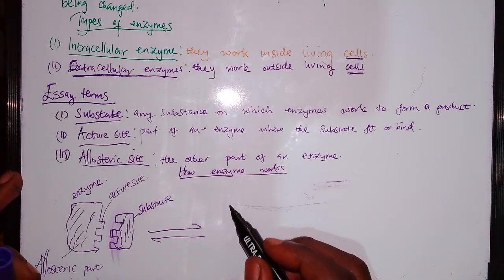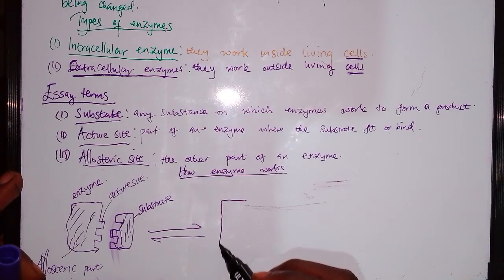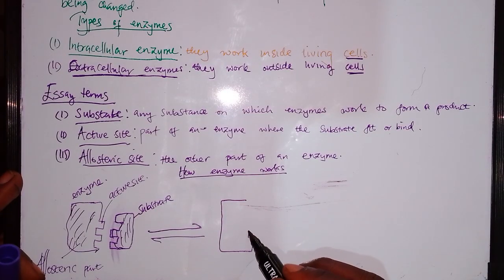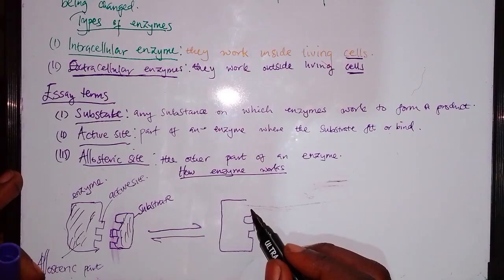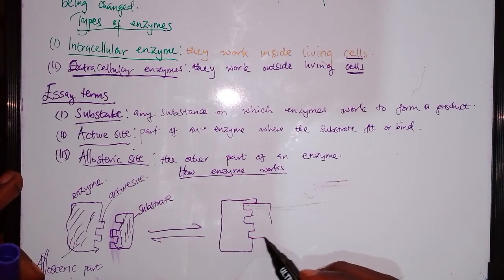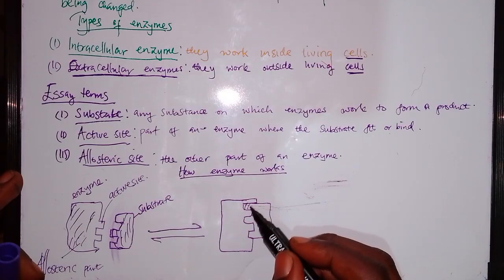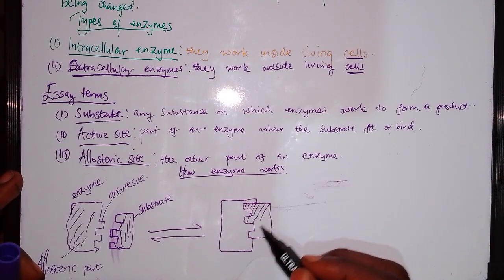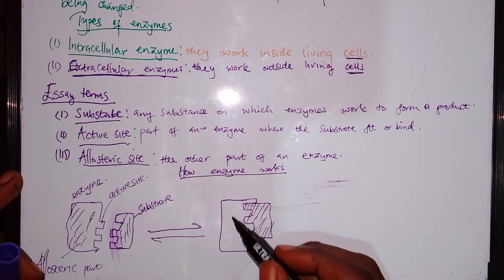When the two join together, they form what is known as an enzyme substrate complex.